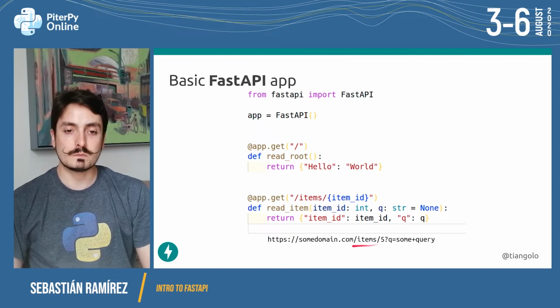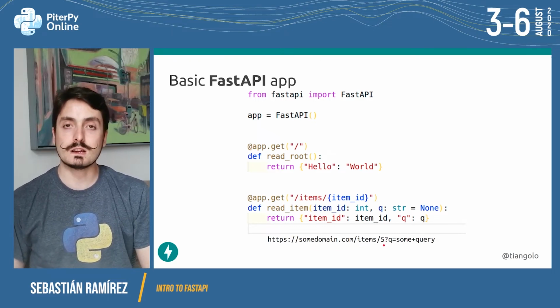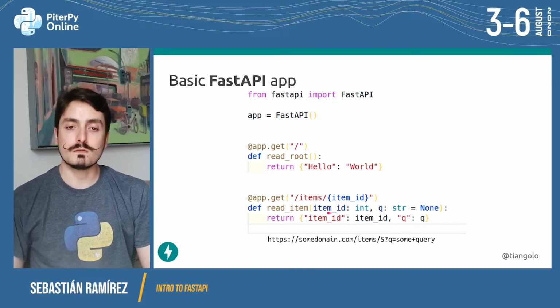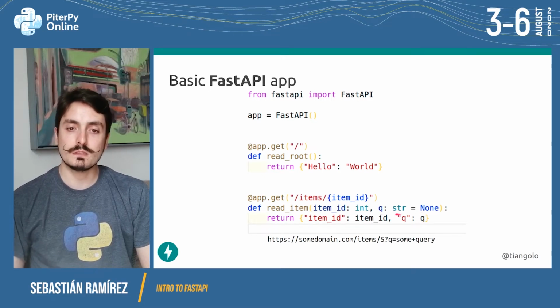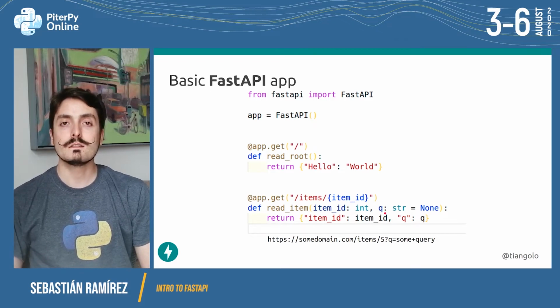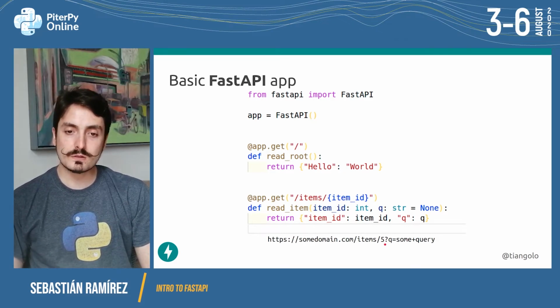This 5 that is part of the URL, this 5 is actually naturally a string because the URL is a string. But FastAPI will take care of converting it to an integer so that we get what we declared. We get the type that we declared. We will get an integer here. Then we're also declaring this Q, which is a string that by default is None. This Q is not part of the path, so FastAPI will know that it has to read it from the query parameters. So it goes here.